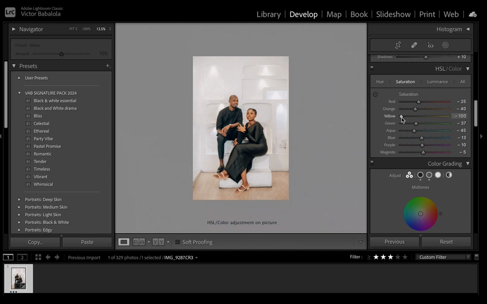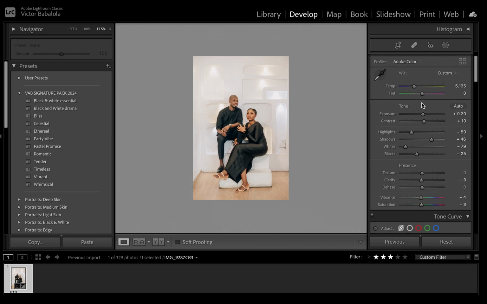So this is me turning down the saturation of yellow a little bit, just trying to find the balance, because you know skin tone falls between the red, orange, and sometimes yellow, depending on the nature of the picture. Yeah, so that's me just trying to get the balance between the color tone and the effect of the other colors in the image. So this is me working on the orange,